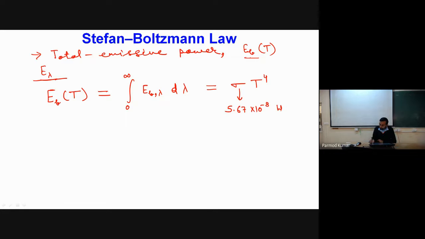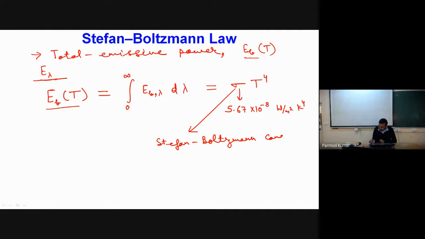watt per meter square, because we are calculating this total emissive power in the form of flux only, watt per meter square, and we have T to the power 4, so this is a coefficient, and its unit will be Kelvin to the power 4. Now this particular coefficient is what is called the Stefan-Boltzmann constant.